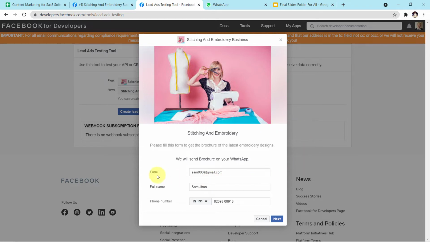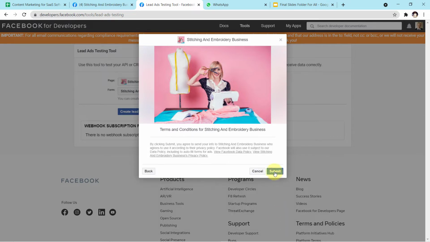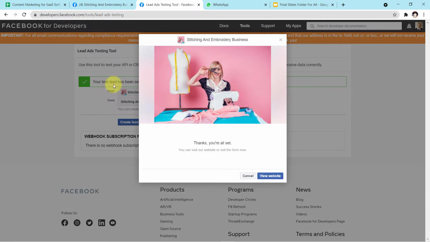Now I have filled up the form. Here you can see the details, the email ID sam000@gmail.com. The name of our customer is Sam John, and this is the phone number. As soon as I click on next, and now I click on submit, the responses have been sent to Pabbly Connect. Now let me show it to you.